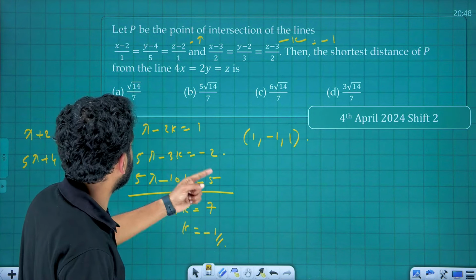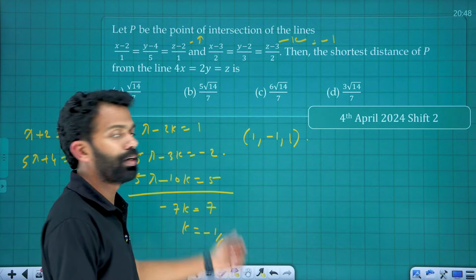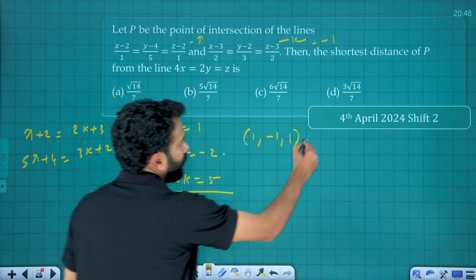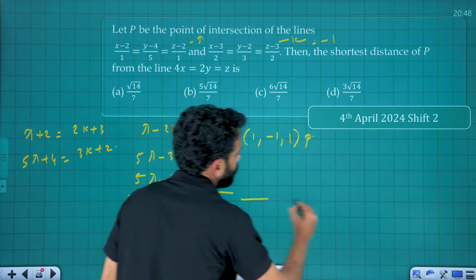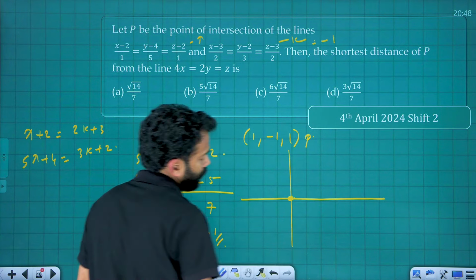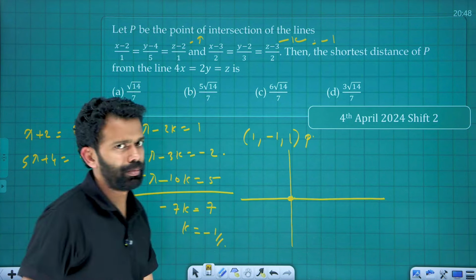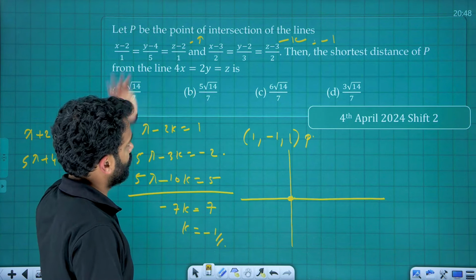And the shortest distance of P from the line 4x = 2y = z is... Okay, let's take it as P. The shortest distance of P from this line. You need to find the foot of the perpendicular. Let's take the parameter as lambda, and k is used, so let's take it as mu.